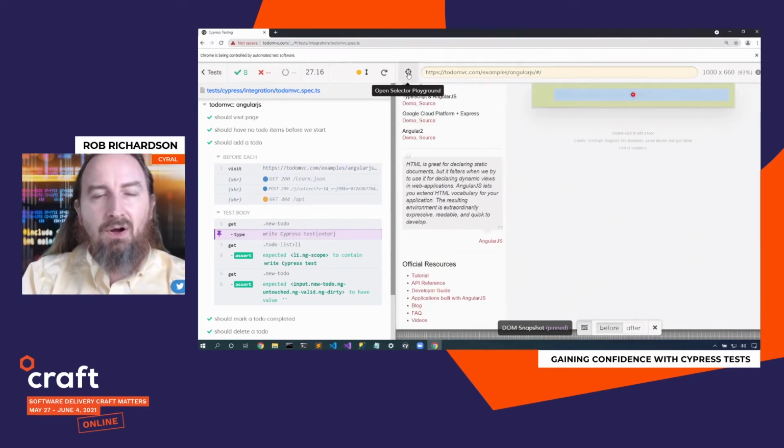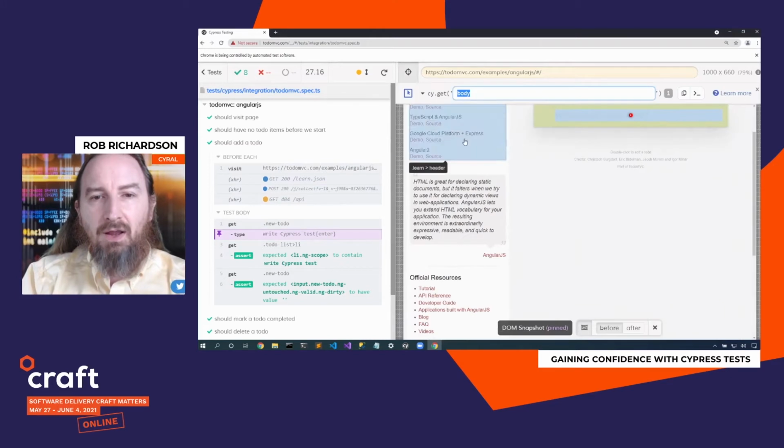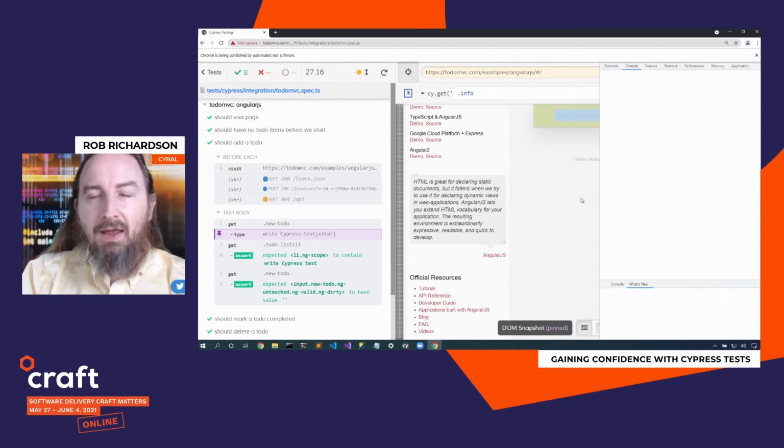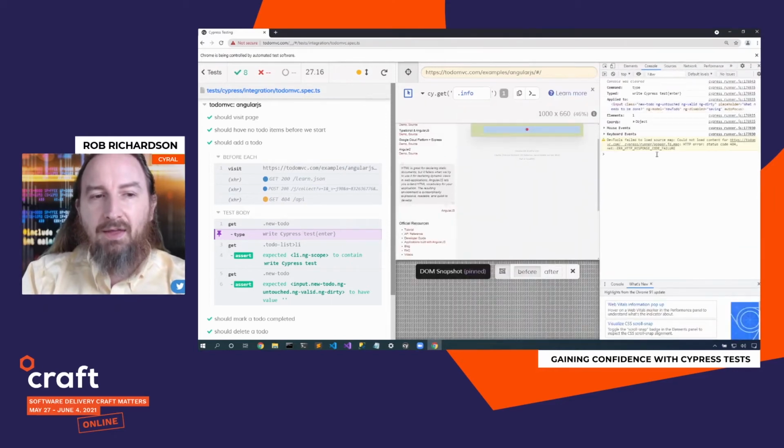Well, what if I picked the wrong thing? I can click this selector and I can go wander through my site and get at a new thing. And it will actually give me the Cypress code, cy.get, that I need to be able to get at that content. Now, because this is a browser, I can open up the F12 developer tools and I can see the content at that step.